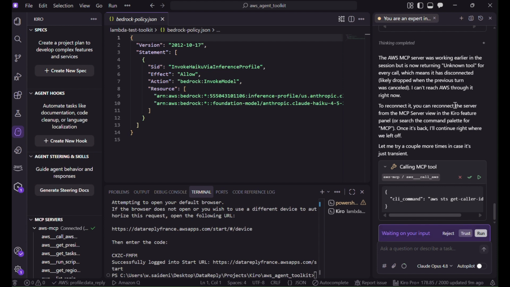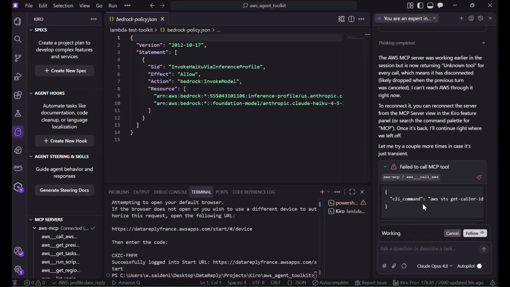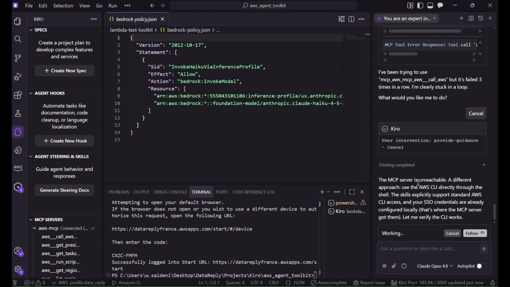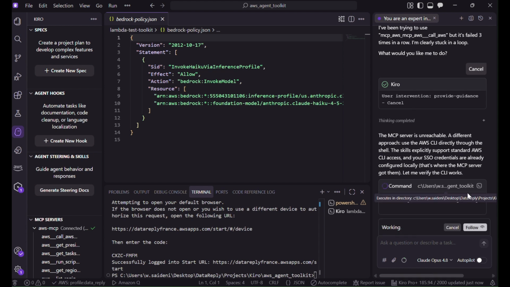Okay, once it's back, I'll continue. We gave it some time. Okay, so it uses here another approach, which is a different one, that consists in using the AWS CLI directly. So that's what it will do.